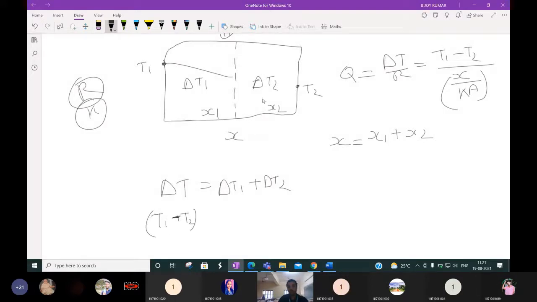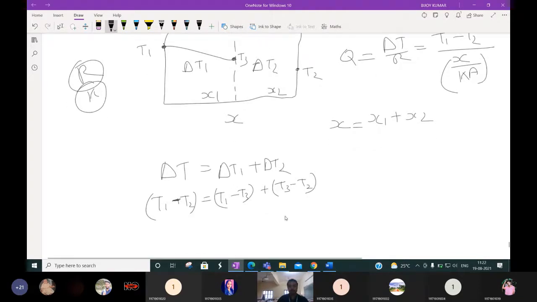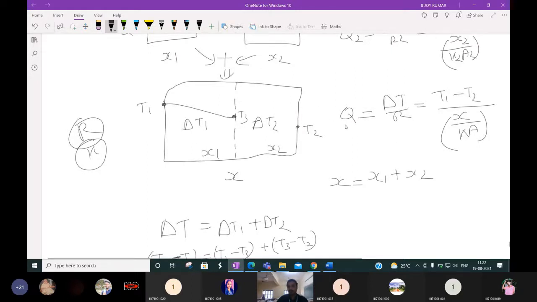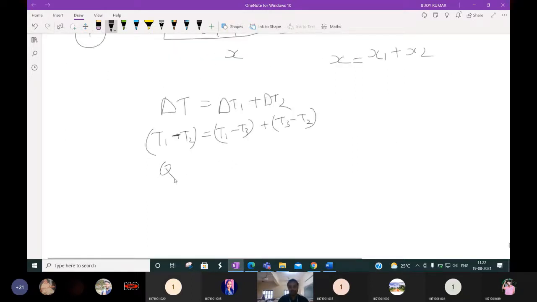Suppose the interface temperature is T3. Then delta T will be T1 minus T3 plus T3 minus T2. Then this delta T is what? Q into R, Q is the overall amount of heat flow, into overall resistance. It will be equal to delta T1, for plane wall 1, Q1 into R1, plus for plane wall 2, Q2 into R2.